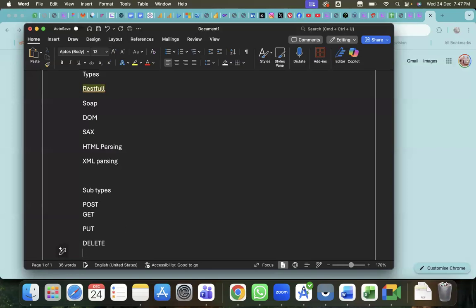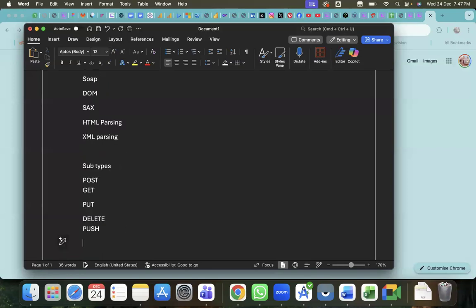Here also there are many. These are the major ones that we normally use. Mostly we will use post, get, put. These we use in the majority of cases.